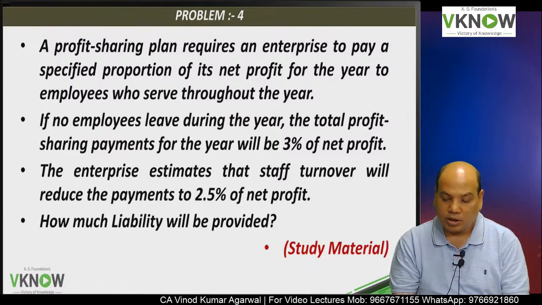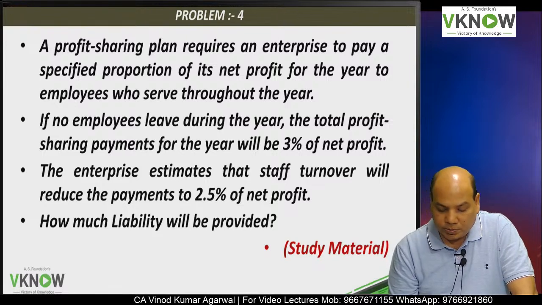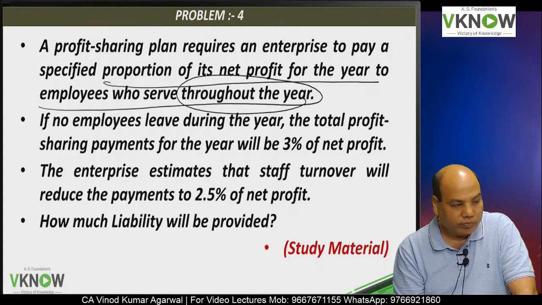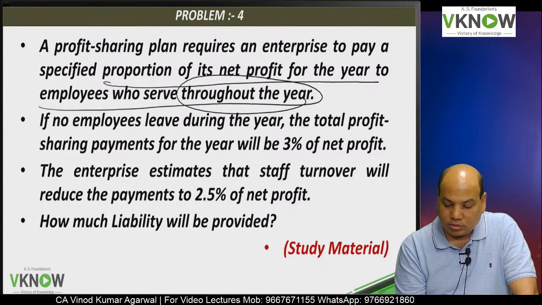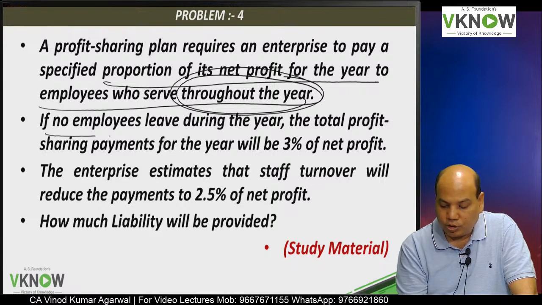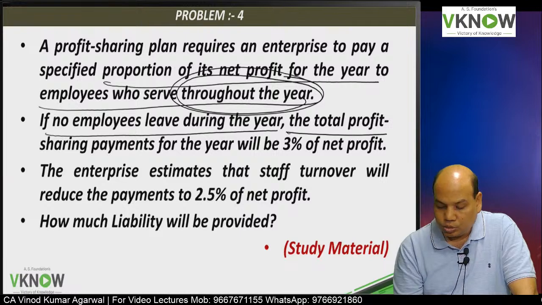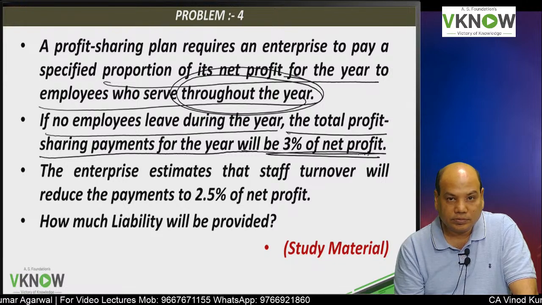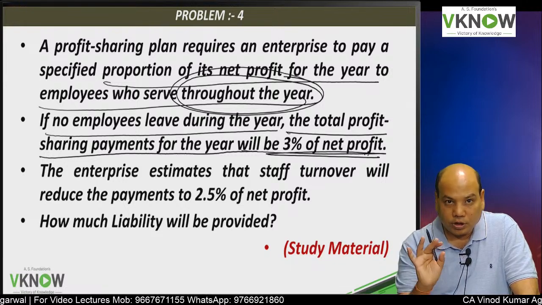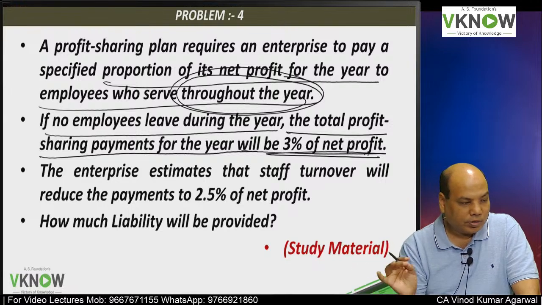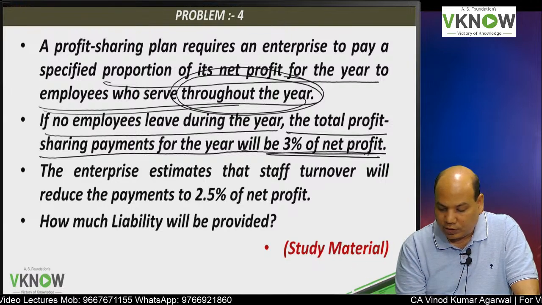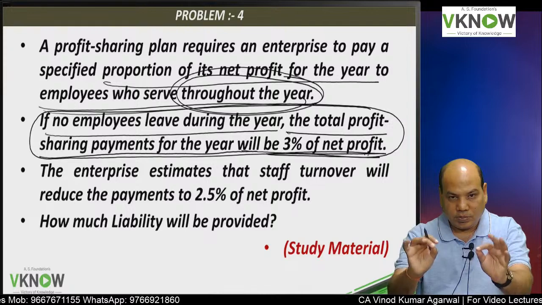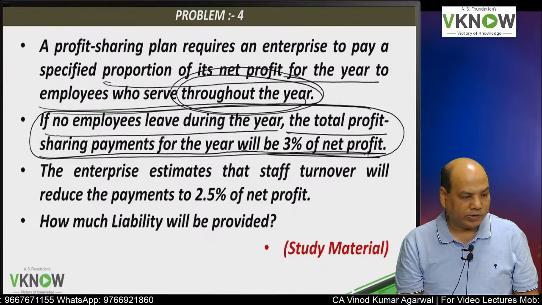A profit sharing plan requires an enterprise to pay a specific proportion of its net profit to employees who serve throughout the year. Bonus will be given, but only if you serve throughout the year. If no employees leave during the year, the total profit sharing payment for the year will be 3% of the net profit. If an employee works for the entire 12 months, then the bonus will be 3% if no employees leave. So the total liability of the company would be 3% of net profit if none of the employees leave.